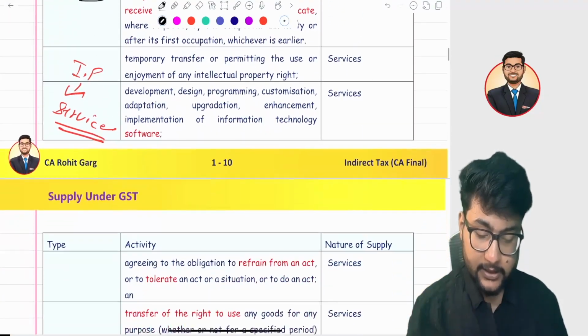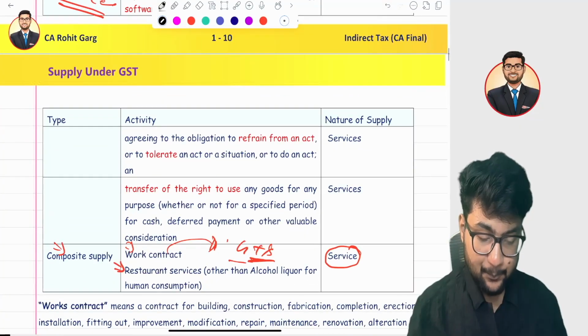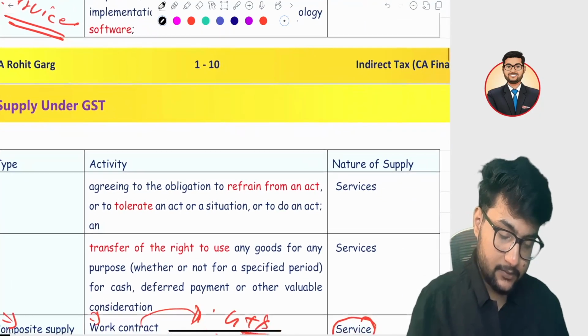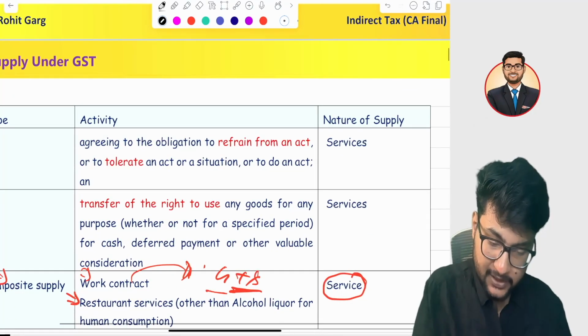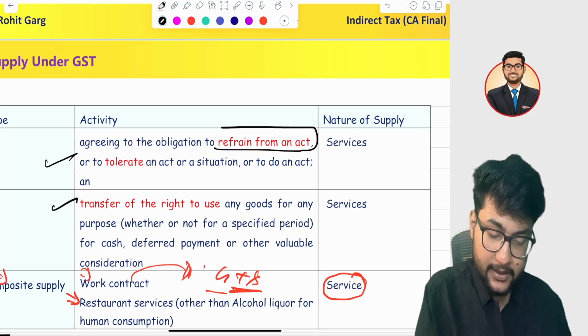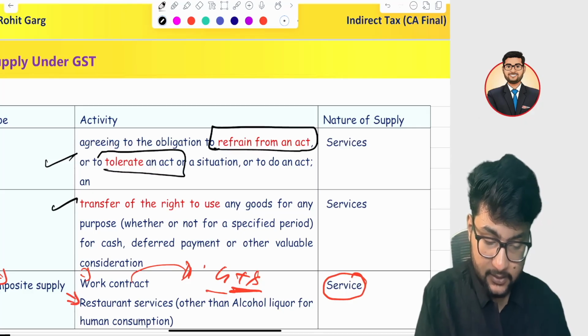Okay. So we have another concept of refrain and tolerate. Anything where you refrain from an act, or tolerate an act.